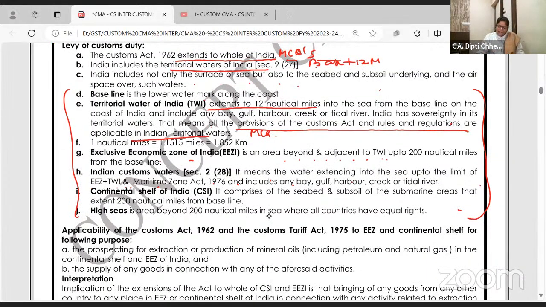Next, exclusive economic zone हो गया. Continental shelf of India comprises of seabed, subsoil, submarine that extend to 200 nautical miles. Same. What is above in the water, it is called as Indian custom water. Below, deep inside, till the sea bed, you can say. हाँ, जो पानी के अंदर की जमीन है समुंदर में, in the sea deep inside, that is called as continental shelf of India. High seas is area beyond 200 nautical miles.